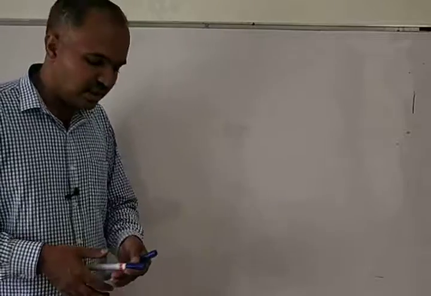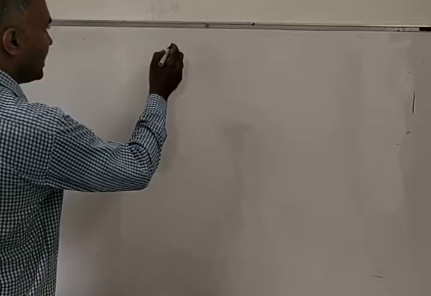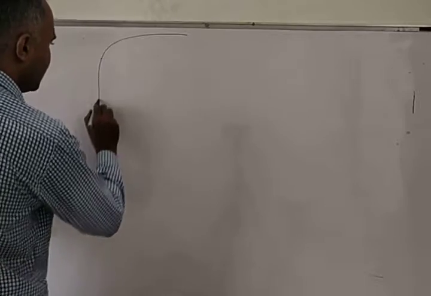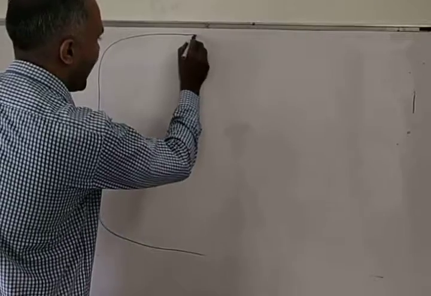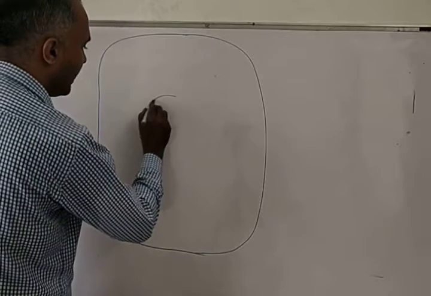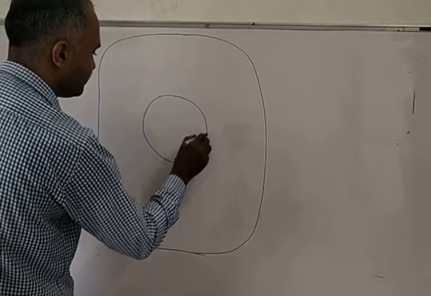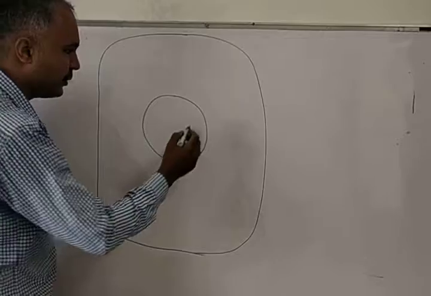Today we are going to start with the Golgi body first. We will begin with the Golgi body, or Golgi complex, which is a part of the endomembrane system. So we will draw a eukaryotic cell.